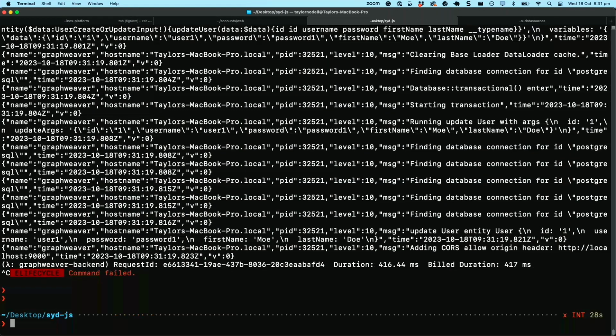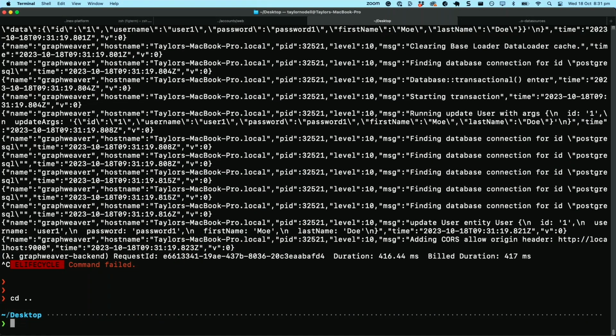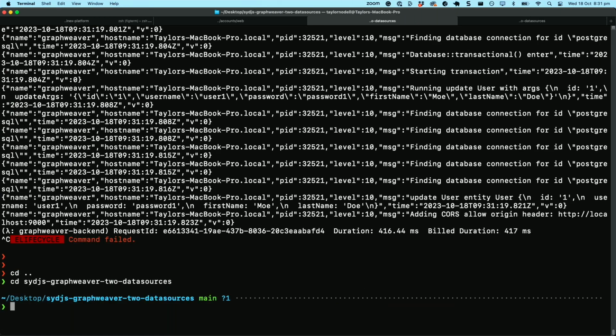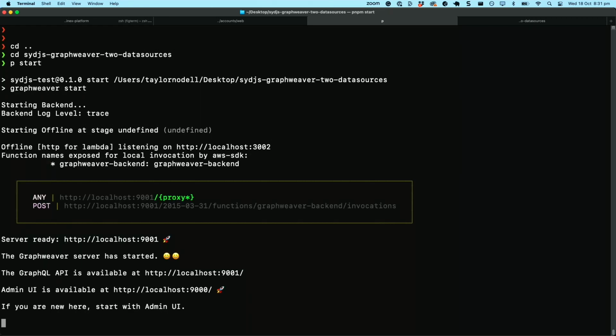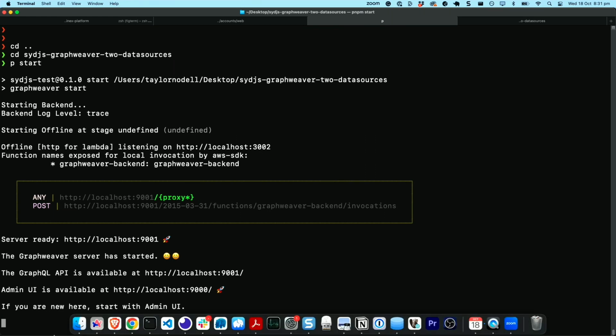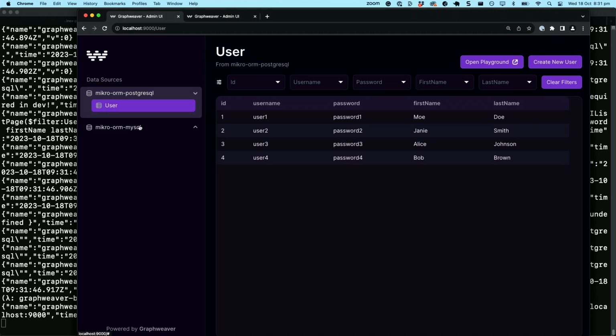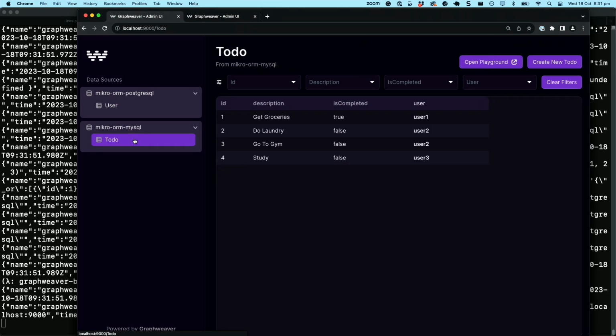Let's jump out and let's go to an example with two data sources, because I think that's actually really the cool bit. Let's start this up. So it's the same Postgres database. I've just also got this to-do database that exists in a MySQL database. And if we restart this, our users are still here. They're exactly the same. Our MySQL database has a bunch of to-dos that have users assigned to them. And we're looking at two different data sources right now, right?